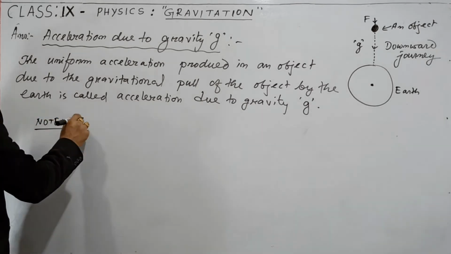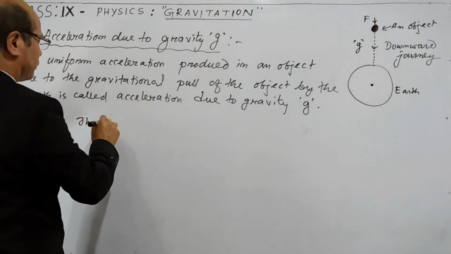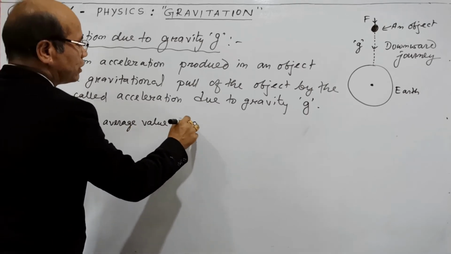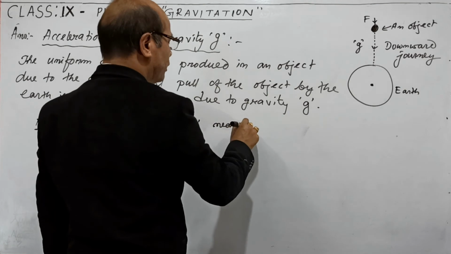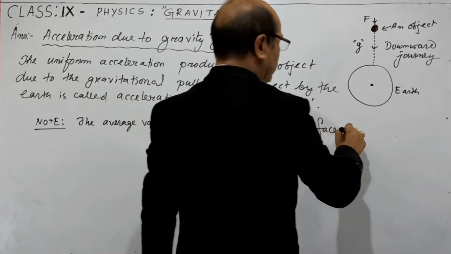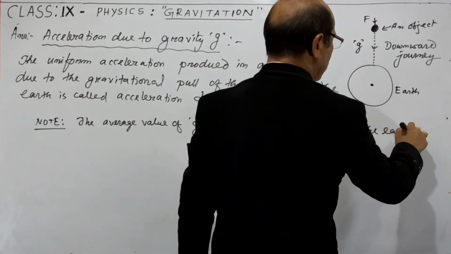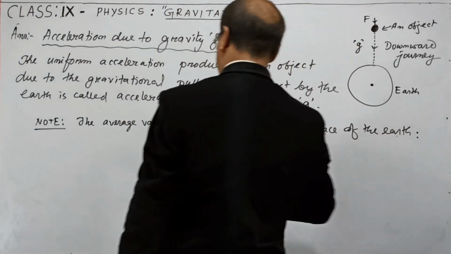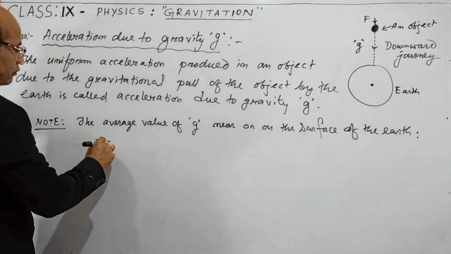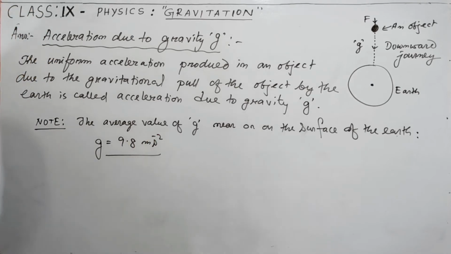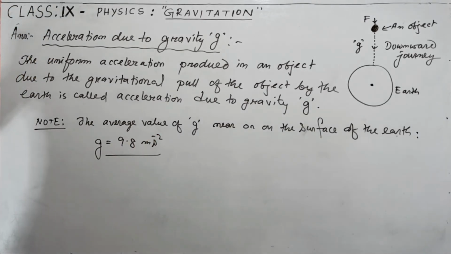The average value of g near or on the surface of the earth, you can take it 9.8 meter per second square.